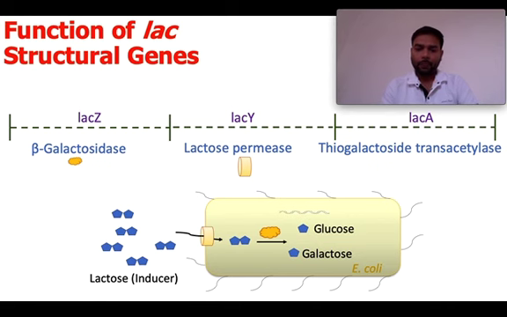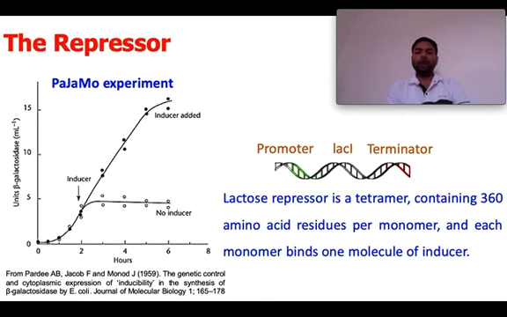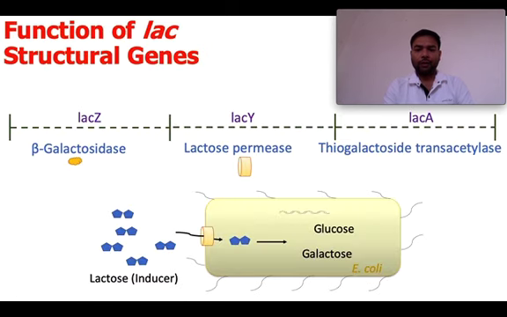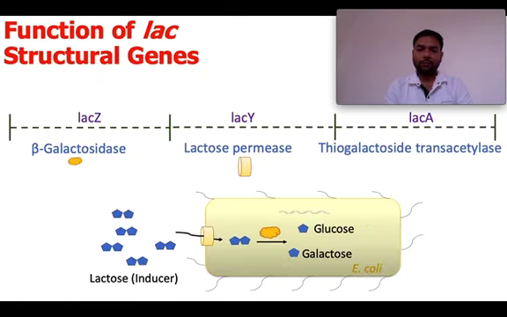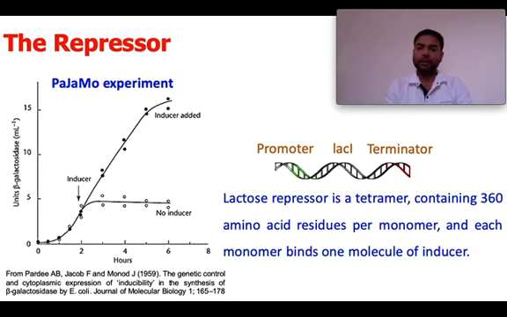Okay, then we have the repressor. We had this structural gene, we had the whole structure of the lac operon system and the upstream repressor. We talked about the lac operon system, where we have these three genes, and eventually they give three proteins. Then we have this repressor, which is present upstream to the lac operon system. And what happens here, you try to understand.